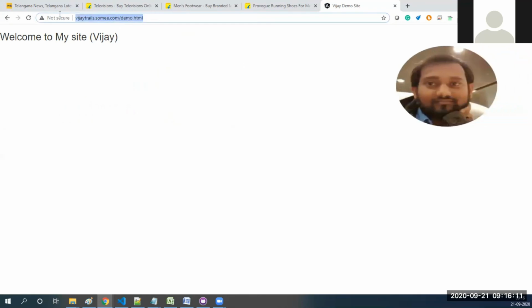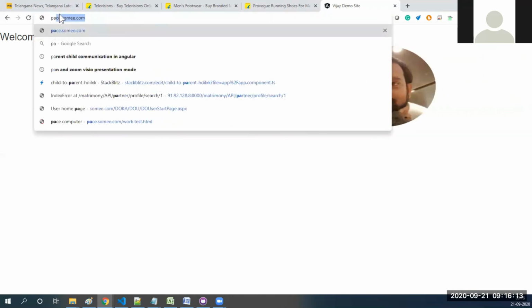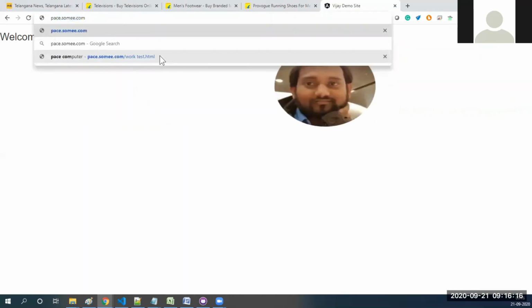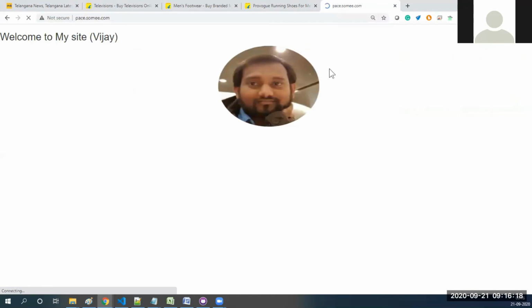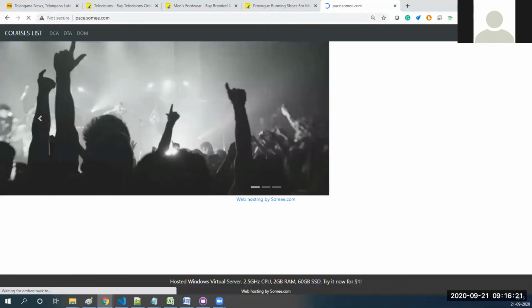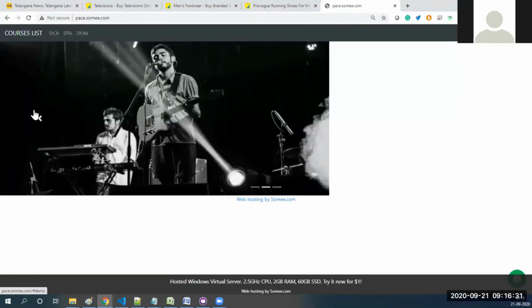So some of the guys developed maybe a page on summit.com. See, they developed some kind of web page. After every few seconds, the slider will go like this. So how can I achieve this kind of functionality? By using Bootstrap. I told you, if you know the basics of CSS, it is very easy to adopt new technologies like Bootstrap, PrimeNG, Material Design, etc. Yeah, it is very easy.